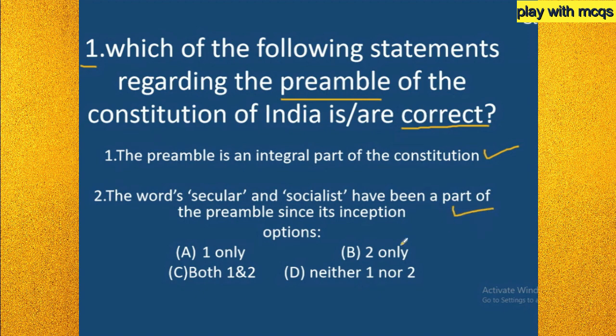So here the options are: option A, statement 1 is correct, that means only one. In option B, 2 only is correct, that means statement 2. In option C, they have given both 1 and 2. In option D, they have given neither 1 nor 2. So I am giving you 10 seconds, try to answer this.